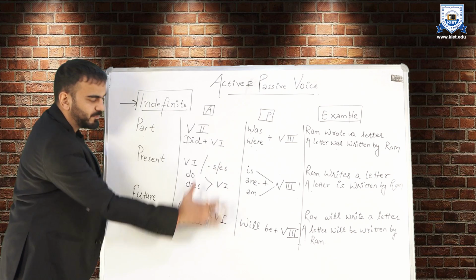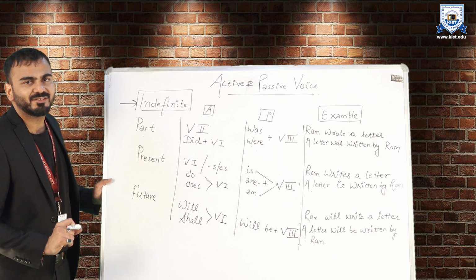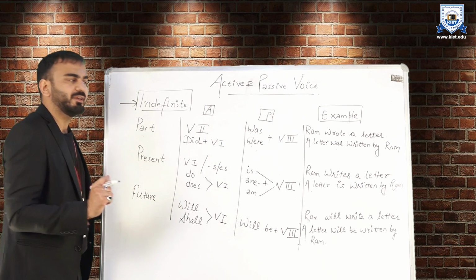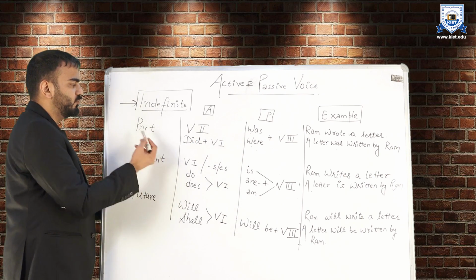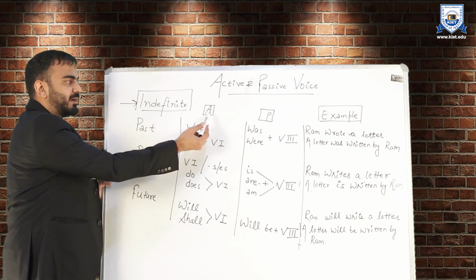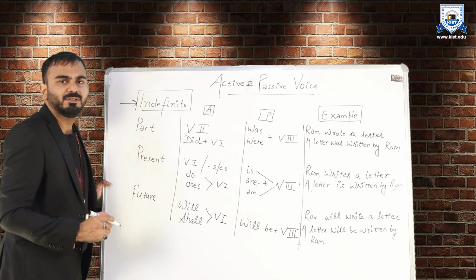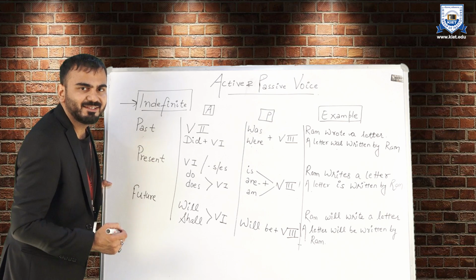So this is the active side, which you have already studied in tenses. Just to take a quick recap, in active side, for past indefinite, we use the second form of verb. I went to Delhi yesterday, right?